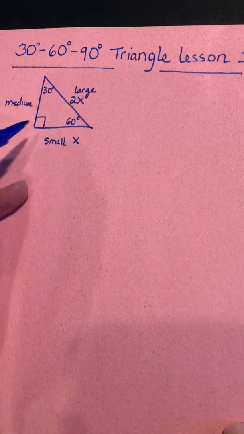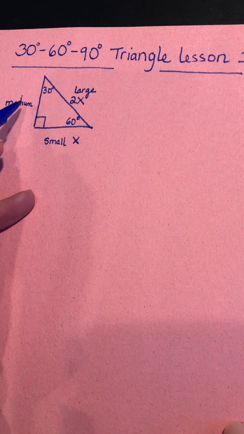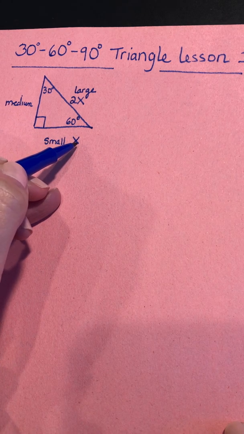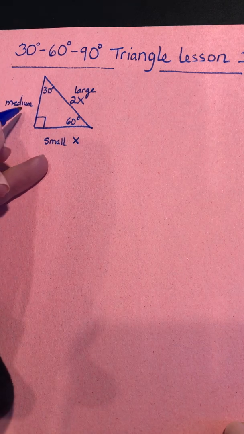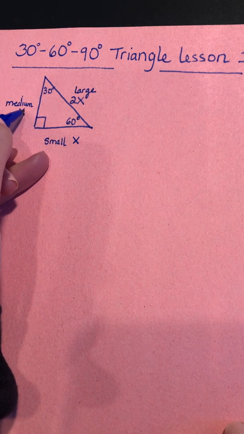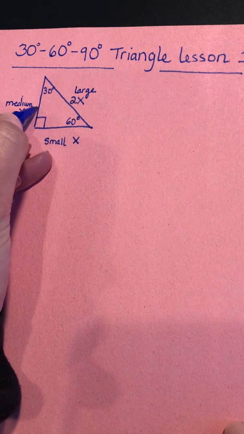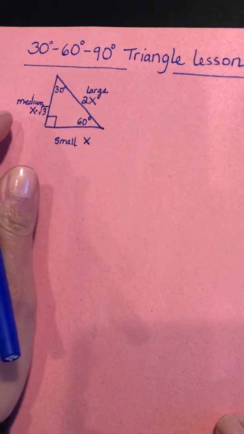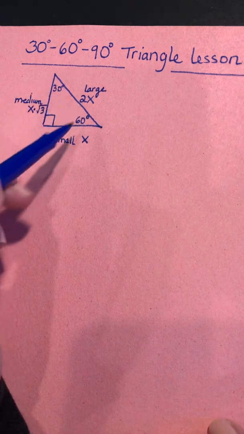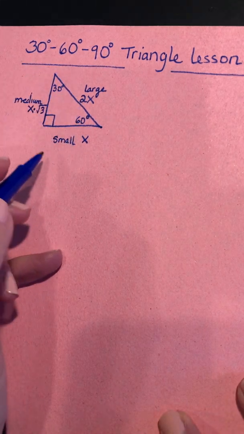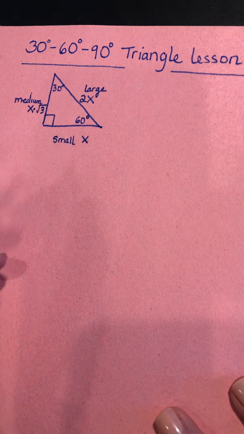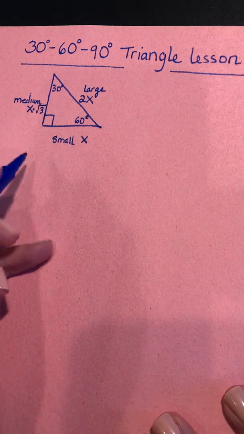Now, the medium side is always going to be the small side times the square root of 3. Which you may be thinking is a little bit weird and odd, and it is, but let's do an example to see how this works. And then we can develop some rules to talk about how we can do these problems in the future.